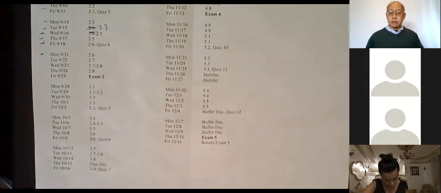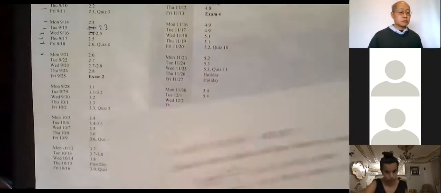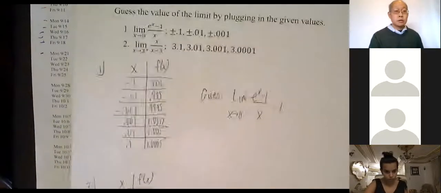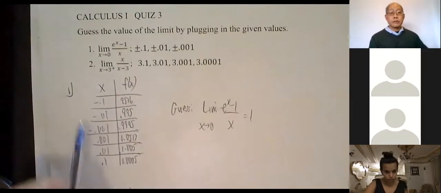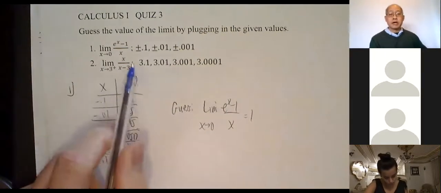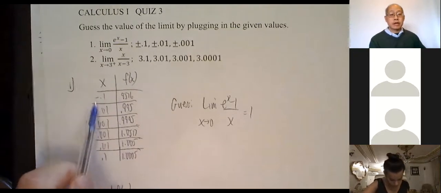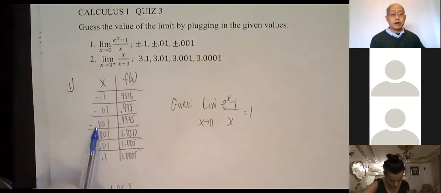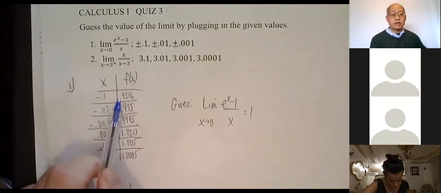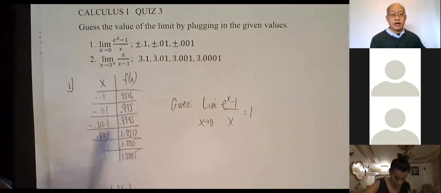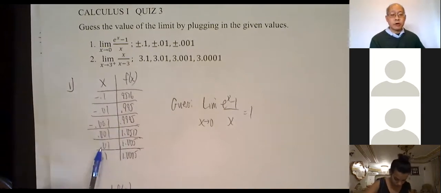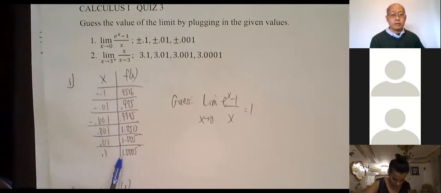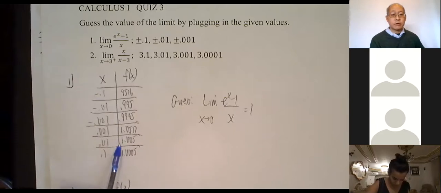All right, let's see. The quiz is now too late. Here's the quiz. All right, so you just plug in the numbers. So -1, -0.01, -0.001, 0.9576, 0.995, 0.9995, and 0.1, 0.01, 0.001, 1.0517, 1.005. Okay, it gets very close to 1.